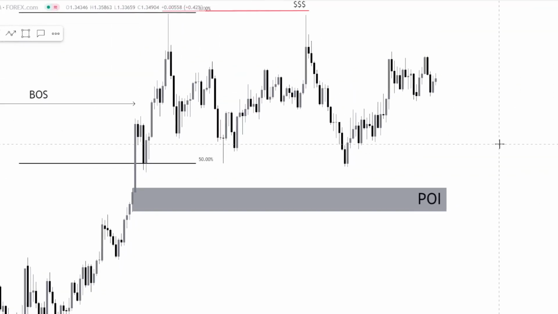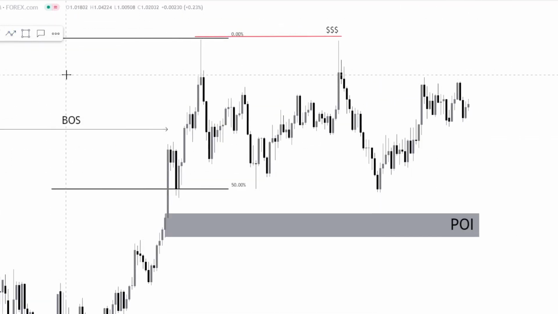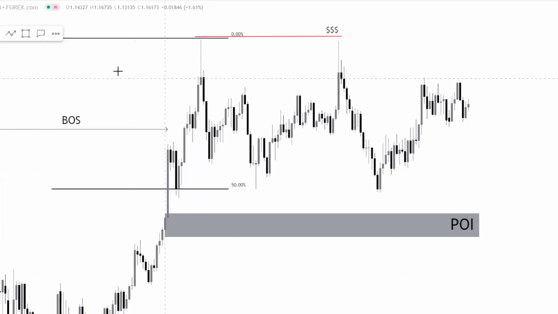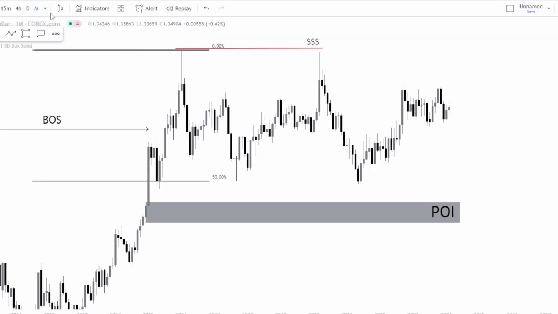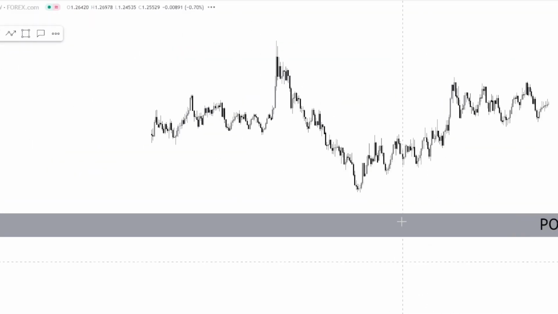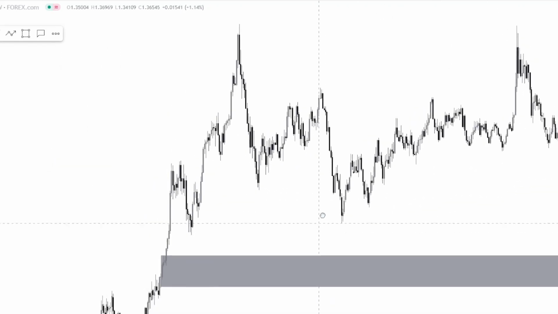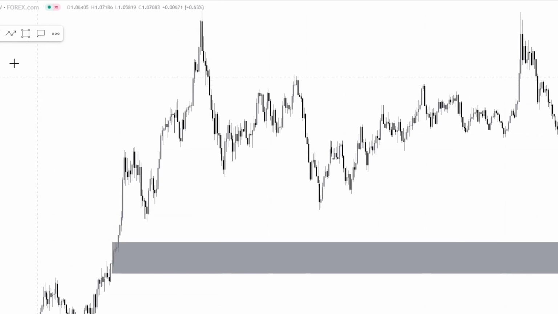So price is well within its rights to tap into this zone before heading higher. So now let's go down to the weekly time frame. Sorry about that. Let's go down to the weekly time frame. On the weekly time frame, let's dissect price a little bit more closely and see what we have, right? More recently, let's dissect our price structural ranges.